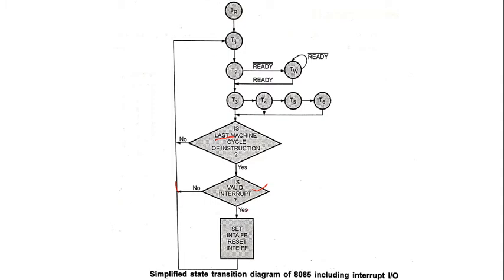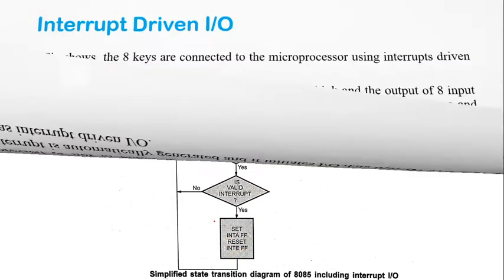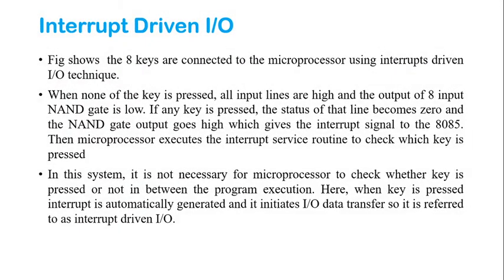And if it is a valid interrupt, at that time it is going to set INTAFF and reset INTEFF. Okay, so this is the flow chart of the interruption in 8085. Now, interrupt driven input output. The figure shows 8 keys connected to the microprocessor using the interrupt driven input output technique. When none of the keys is pressed, all input lines are high.